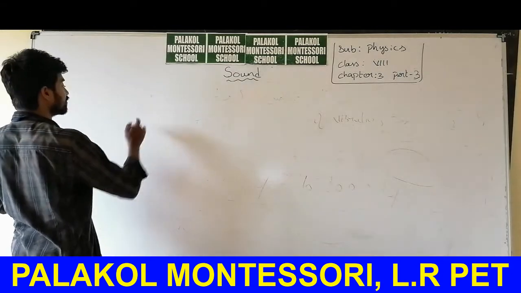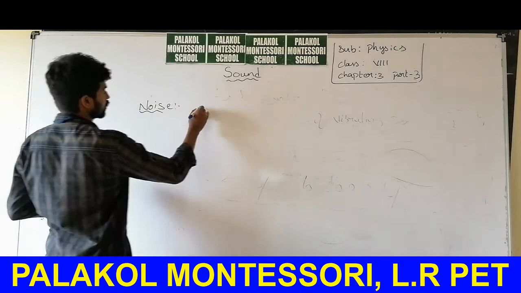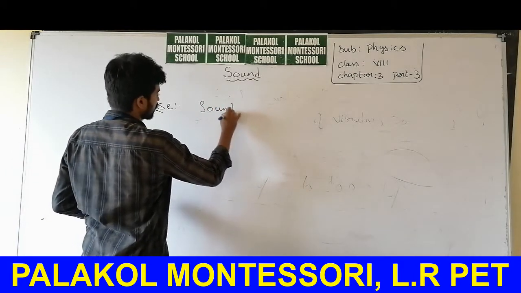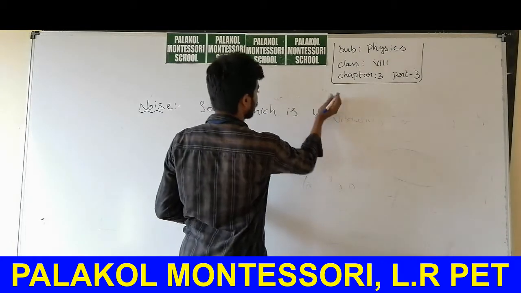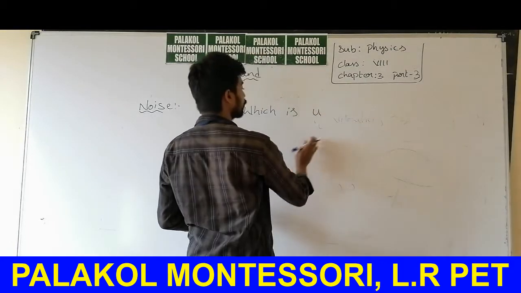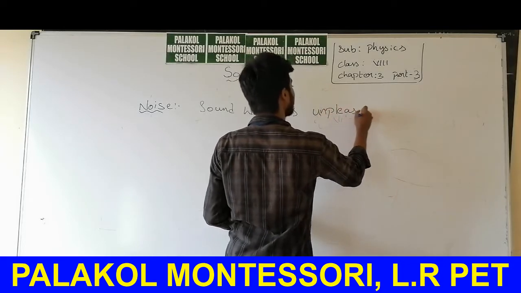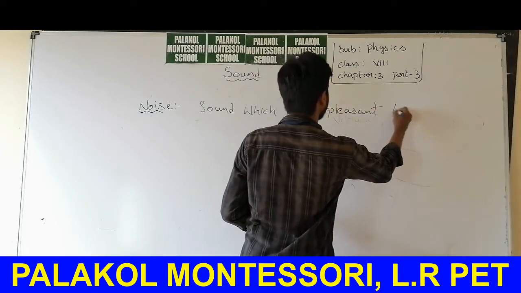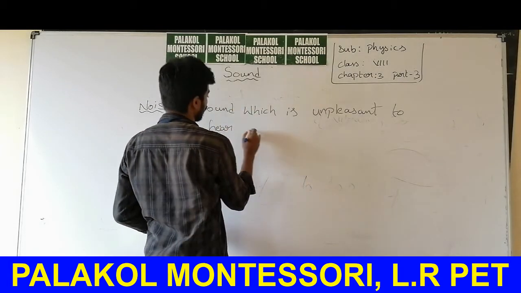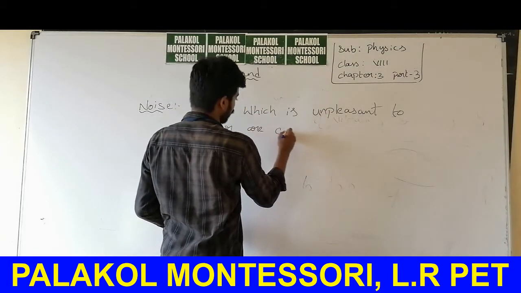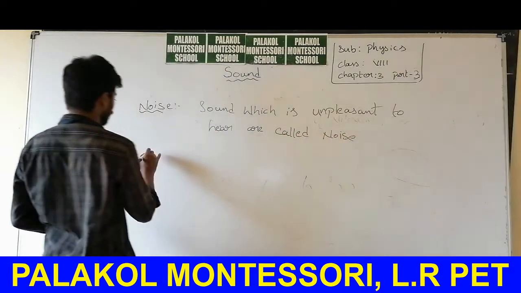The sound which is very unpleasant to hear, sounds which we do not desire and do not want to hear, which are irritating and unpleasant to hear, are called noise.